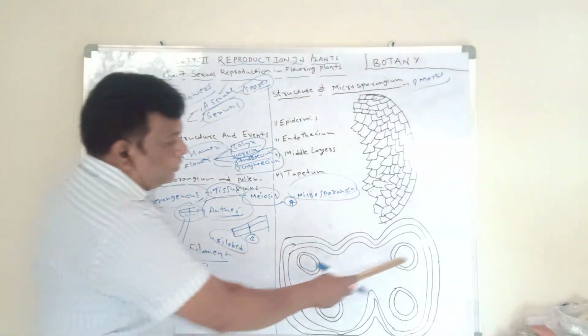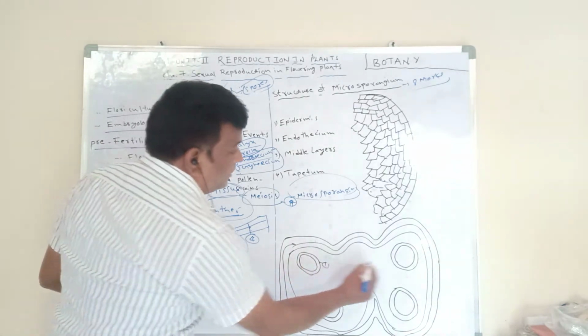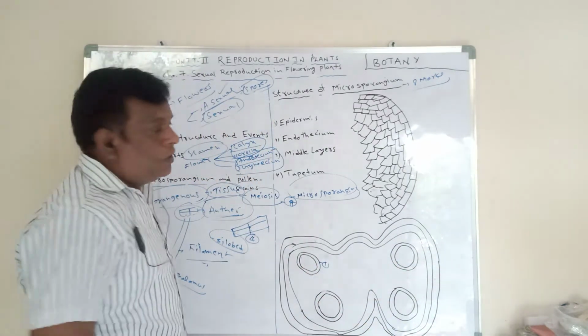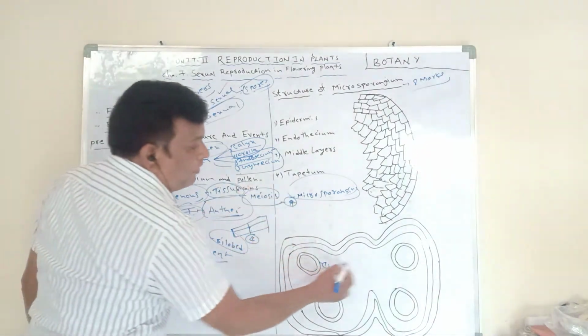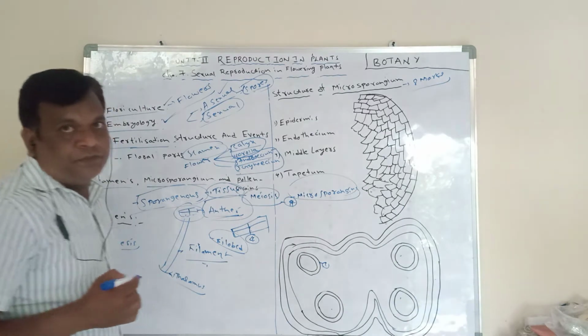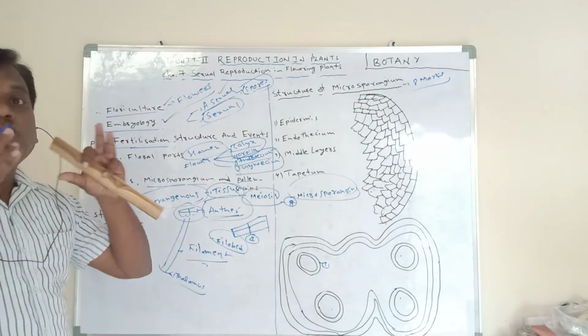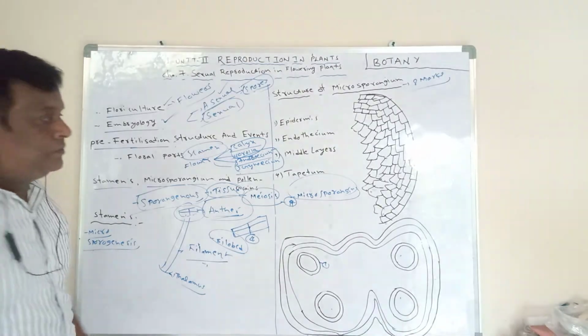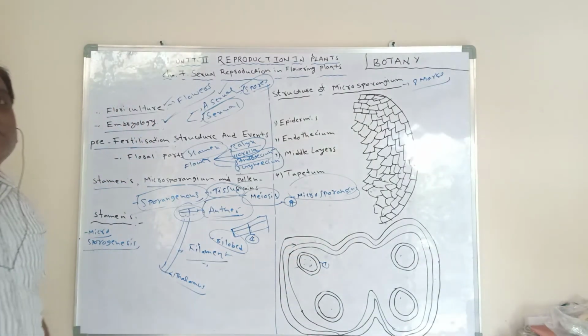This is 1, 2, 3, 4. These are the 4 microsporangium tissues. 1, 2, 3, 4. Okay, this sporogenous tissue participates in meiosis and forms the 4 microsporangia. Each microsporangium has thousands of microspores or pollen grains. Here inside they have thousands of microspores or pollen grains.